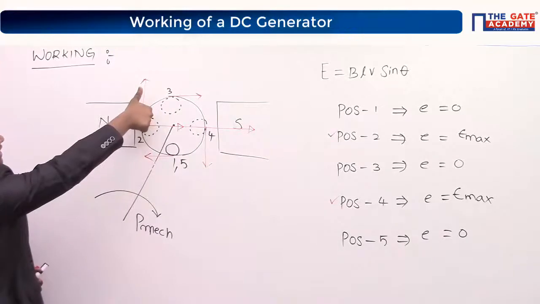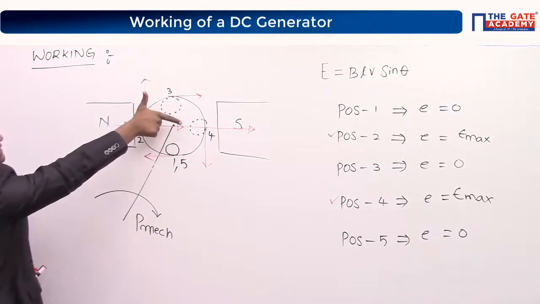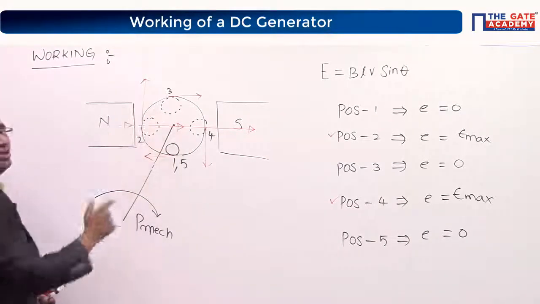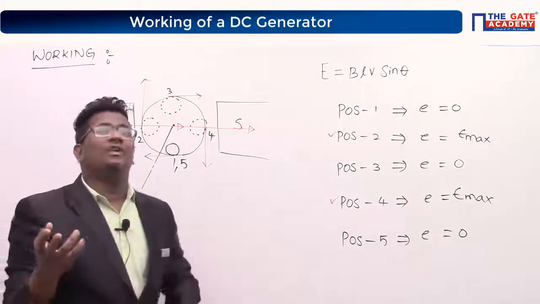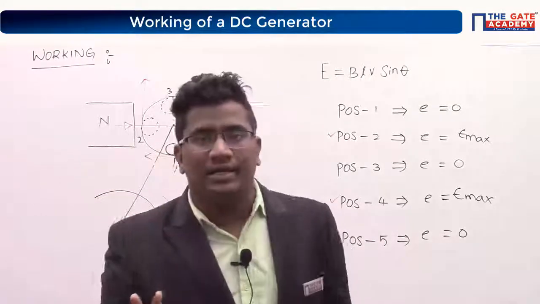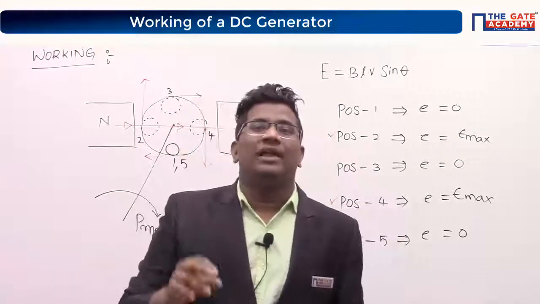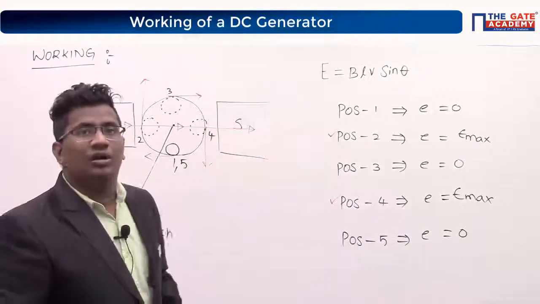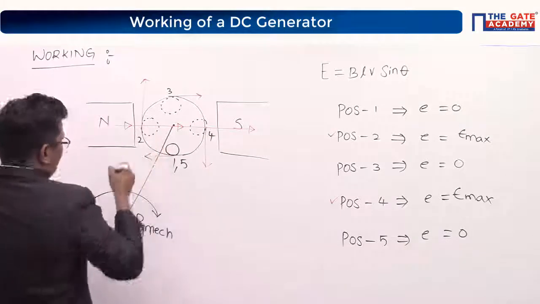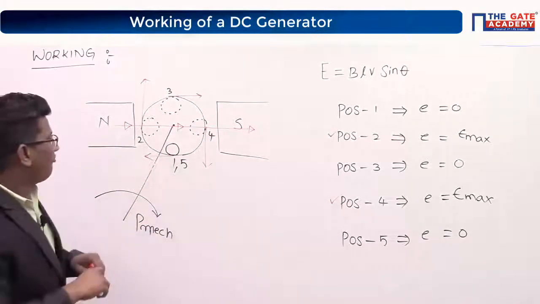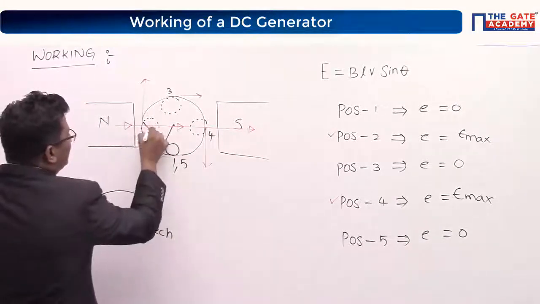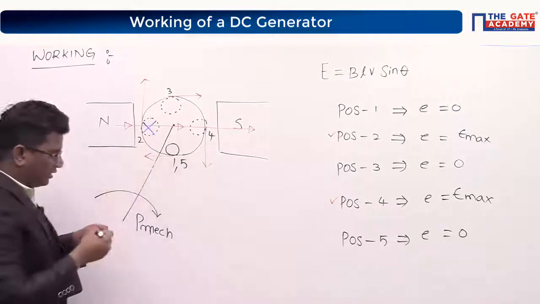See, the motion of the conductor is in this direction. The field is moving in this direction. The middle finger is into the board or away from the board? Into the board, how will we represent it? Cross polarity or dot polarity? Yes, very good. Into the board we will call it a cross polarity.